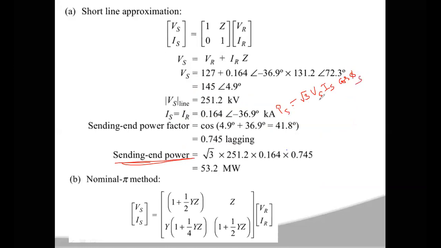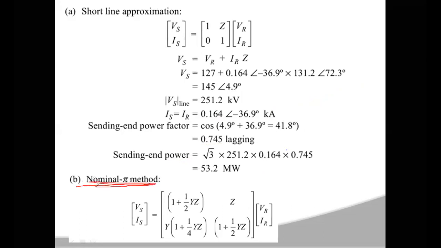Okay, so √3, Vs value is the line value 251.2, Is value is 0.164, and cos phi s value is 0.745. If you substitute all the values, you will get the sending end power, which is 53.2 megawatts. Okay. Now we have calculated all the parameters asked in the problem using the short line approximation. Now let us take the second method, which is the nominal pi method.